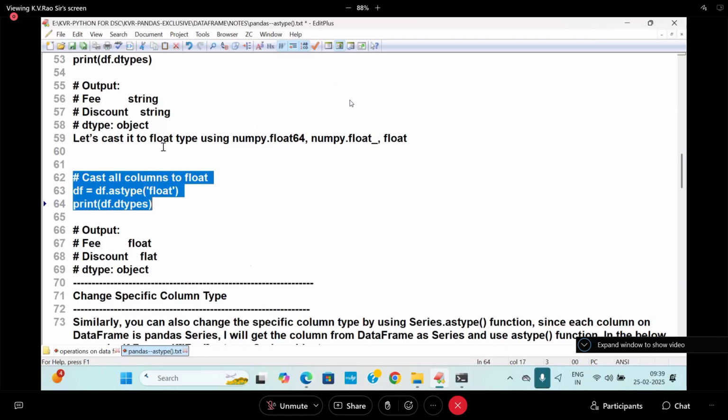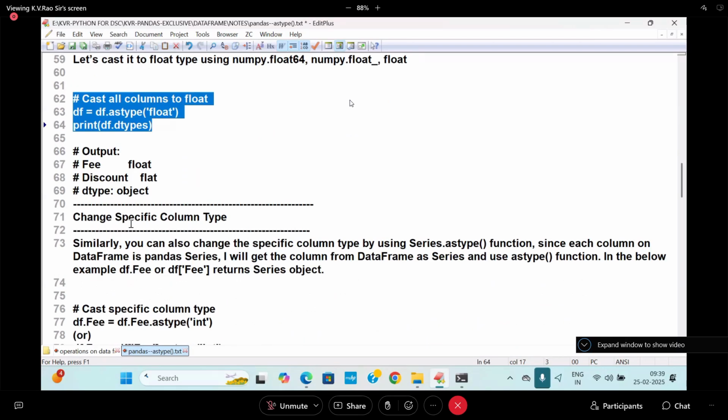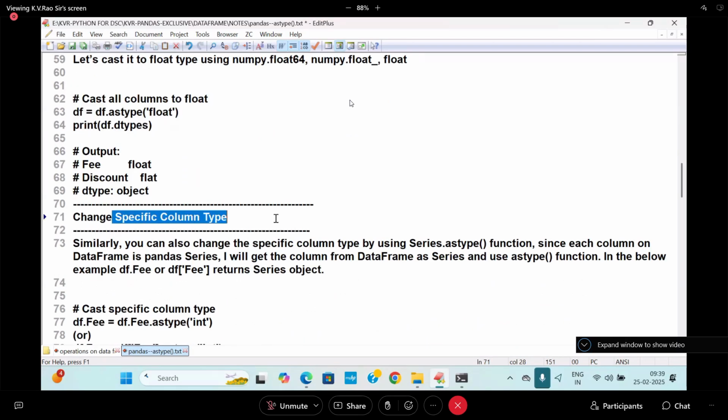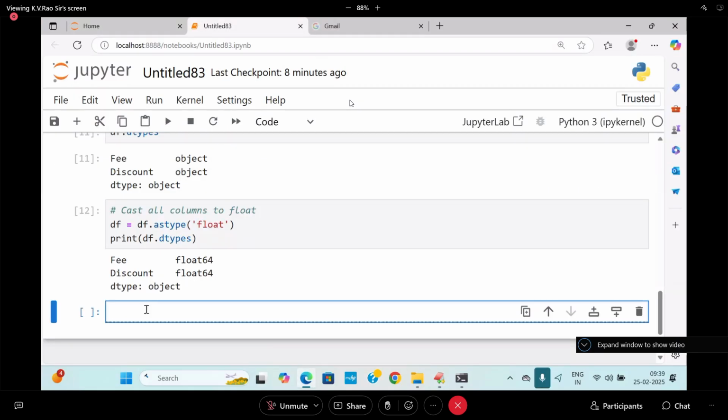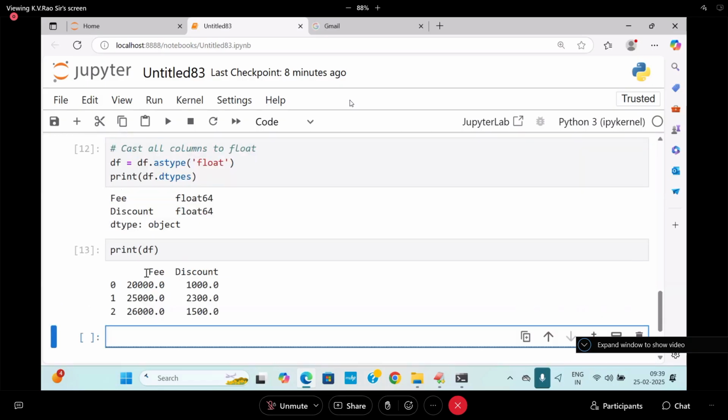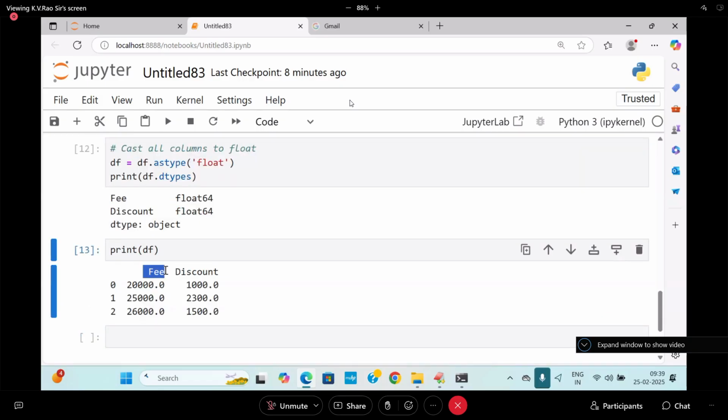Next I want to go for what? This is simply in a single column you can do. So how do you go for a specific column type? Cast the specific column type. Already I said to you, how do you get a specific column? Print df of fees. df of fees dot